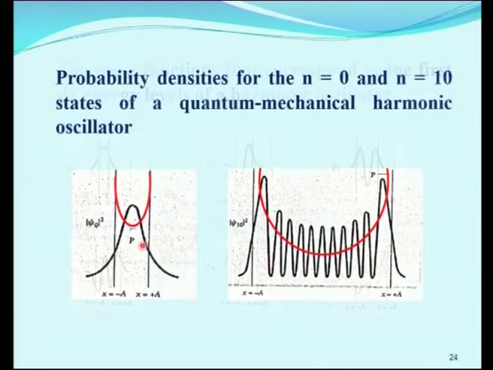Next, this picture shows the probability densities for quantum number n equal to 0. The probability density is modulus psi 0 squared, and for n equal to 10, modulus psi 10 squared. It is very interesting to compare the classical harmonic oscillator with the quantum mechanical harmonic oscillator in terms of modulus psi squared.